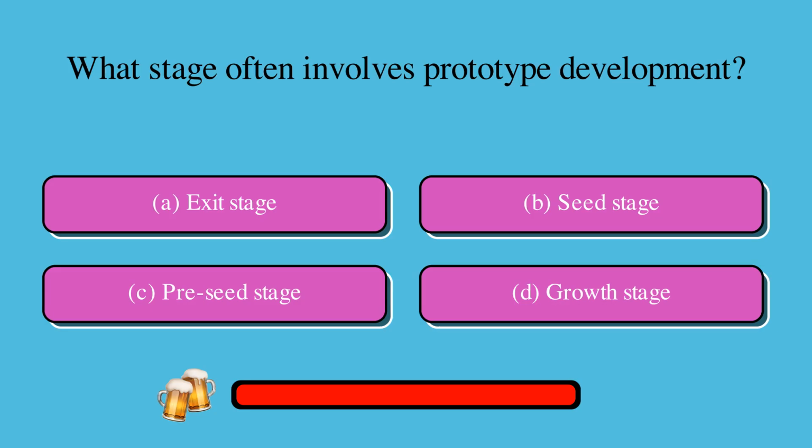What stage often involves prototype development? Is it A, exit stage, B, seed stage, C, pre-seed stage, or D, growth stage? The correct answer is B, seed stage.